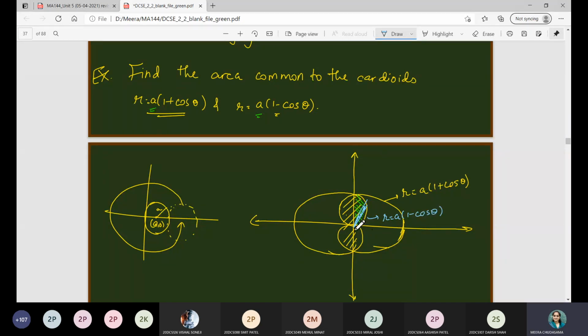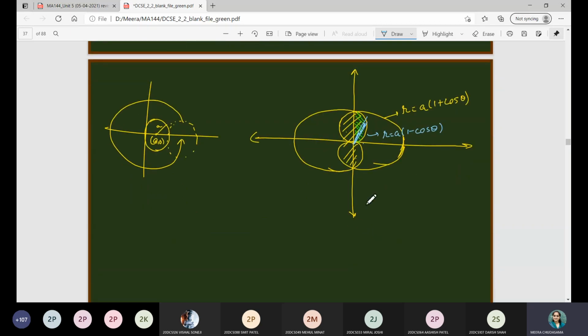What will r be? It will move from 0 to this curve. So which curve is this? It is nothing but a into 1 minus cos theta, right? So we are going to consider r varying from 0 to a into 1 minus cos theta, and theta varying from 0 to pi by 2, and we will multiply that area with 4 so that we can have the answer to the asked question, right?